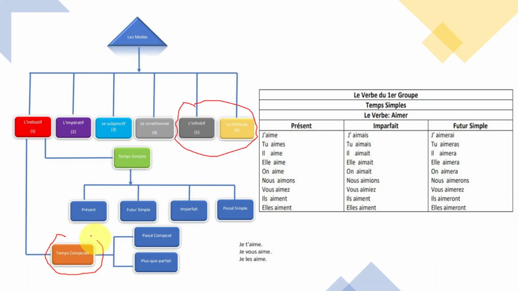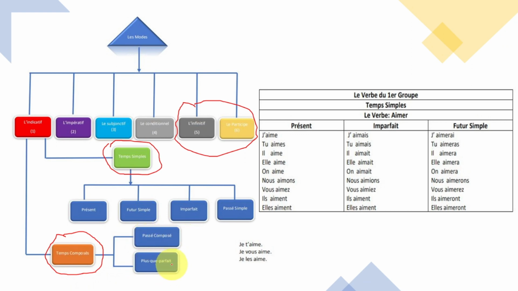You need to know what time you are using, because inside of temps simple, we have présent, futur simple, imparfait, passé simple. You have to know how to use these. If you know how to use them, you're good to go. And inside of the temps composé, we have passé composé, plus-que-parfait.